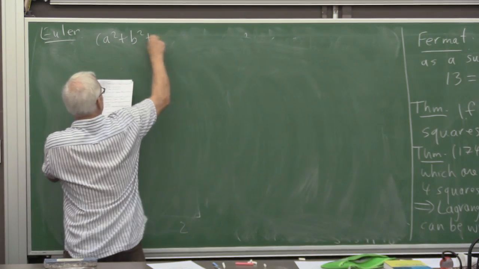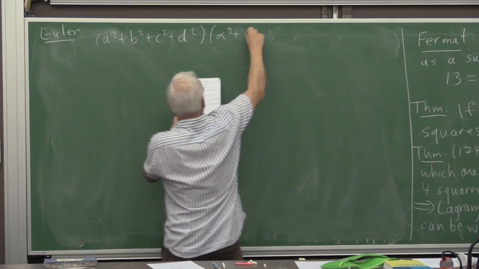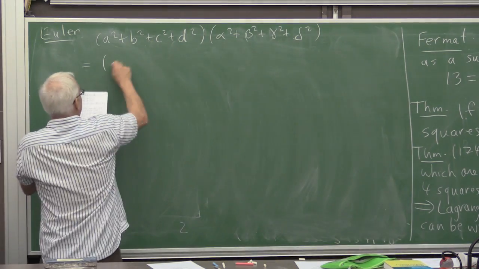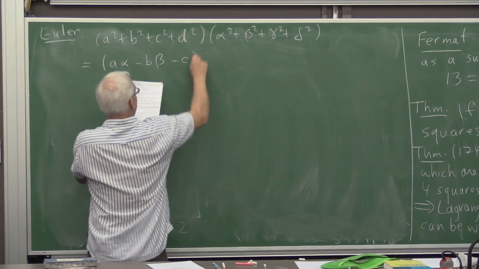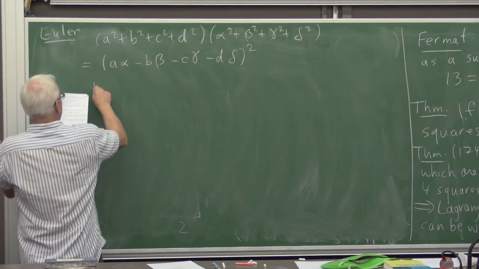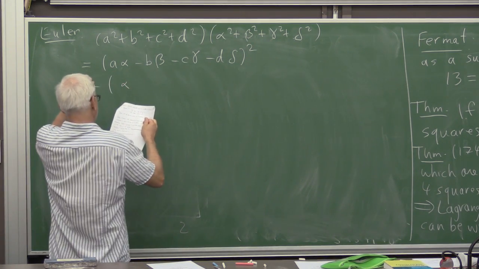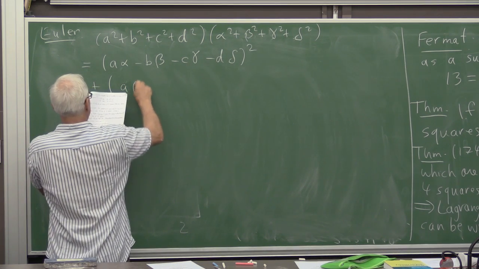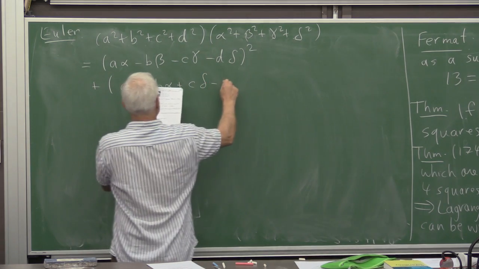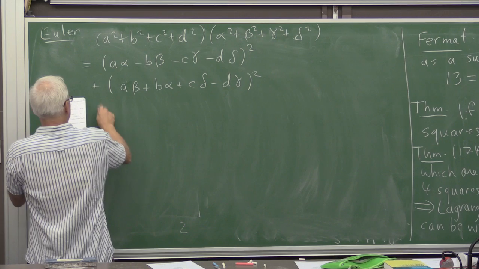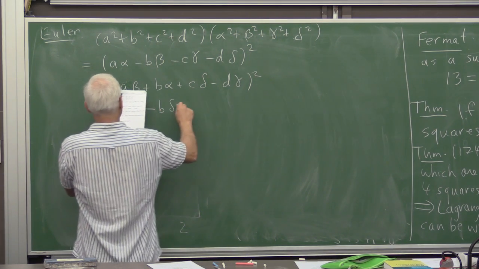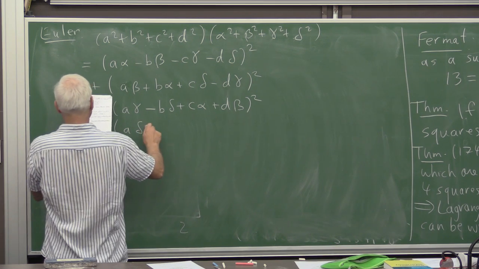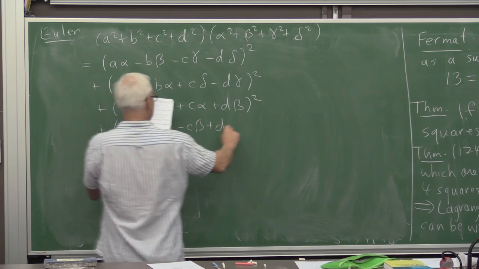A squared plus B squared plus C squared plus D squared times alpha squared plus beta squared plus gamma squared plus delta squared equals (A times alpha minus B times beta minus C times gamma minus D times delta) all squared plus (A beta plus B alpha plus C delta minus D gamma) squared plus (A gamma minus B delta plus C alpha plus D beta) squared plus (A delta plus B gamma minus C beta plus D alpha) squared.